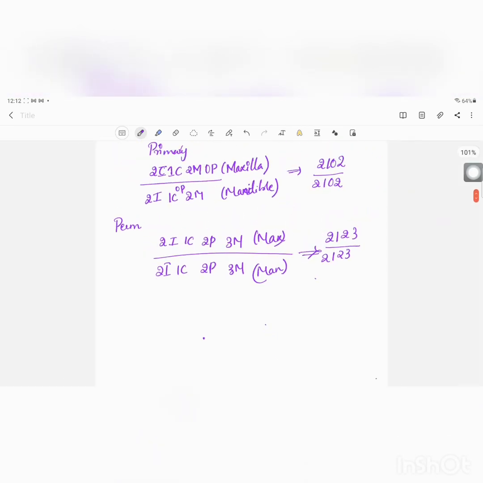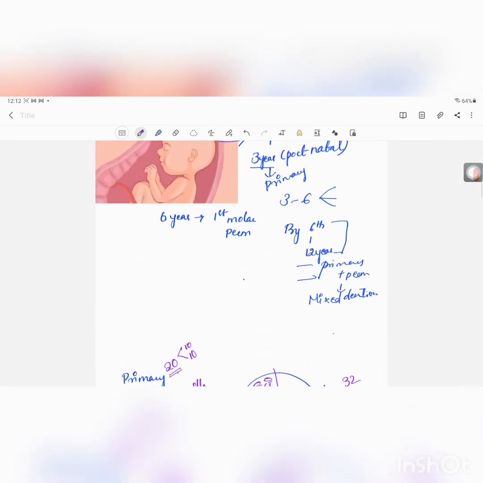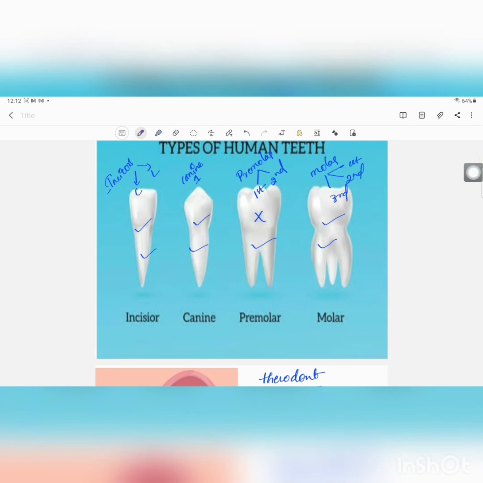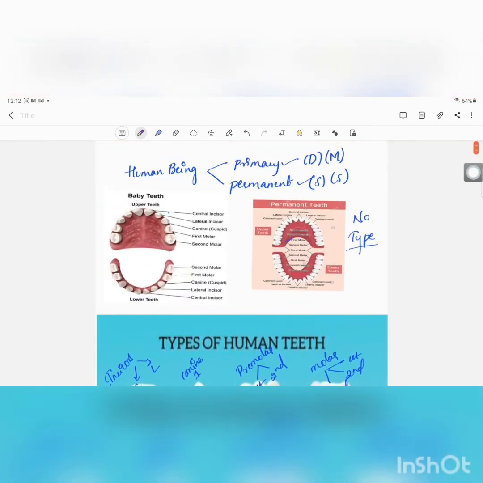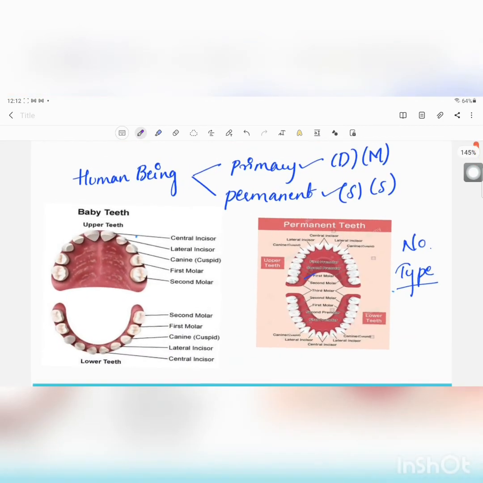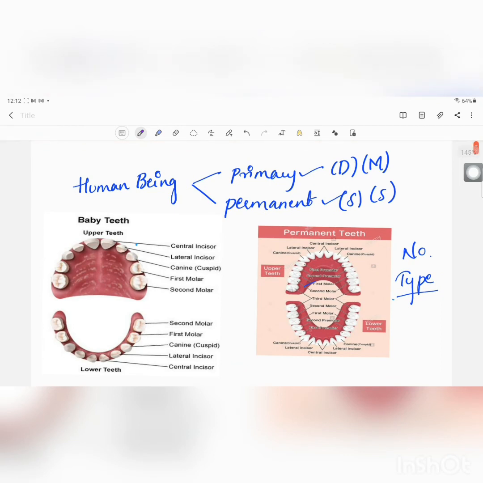These are all the things we read till now. Now I am going to recollect the points we read till now. Okay, first one is there are 2 types of dentition, primary and the permanent dentition. Permanent dentition is also called succedaneous dentition because it is going to replace the primary teeth. Then in between these two we have mixed dentition, which lasts for about 6 years to 12 years, right?